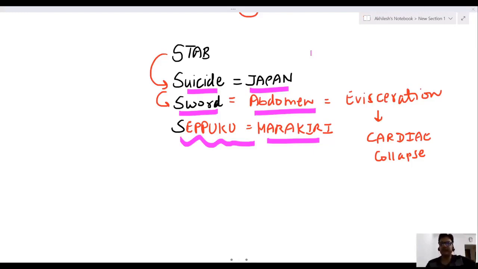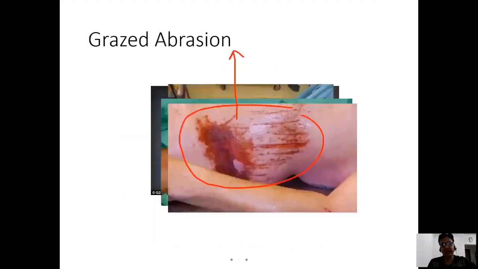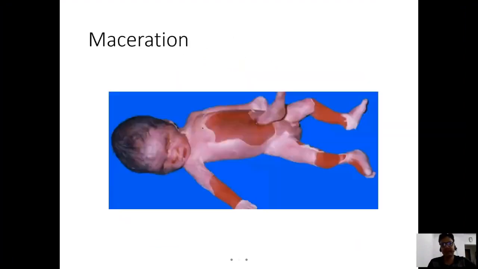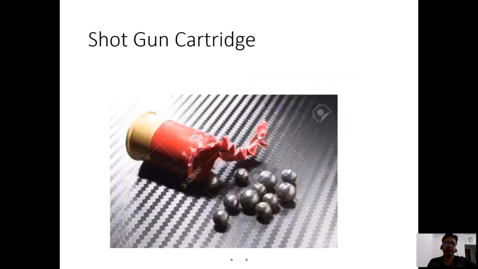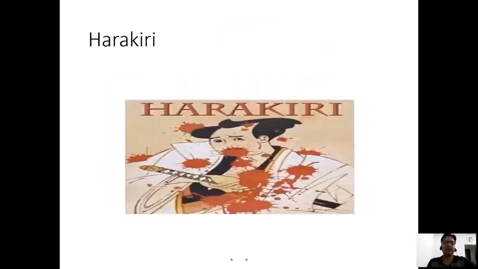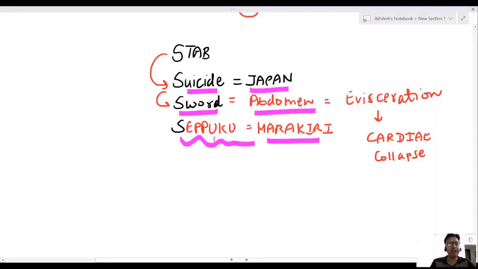Sometimes you can get a picture of this harakiri or seppuku. This is a suicide method in Japan, hitting on the abdomen using a small sword. I have seen two or three types of question on harakiri or seppuku. Where it has been hit, it is the abdomen.